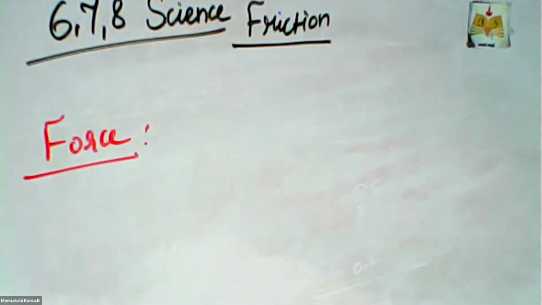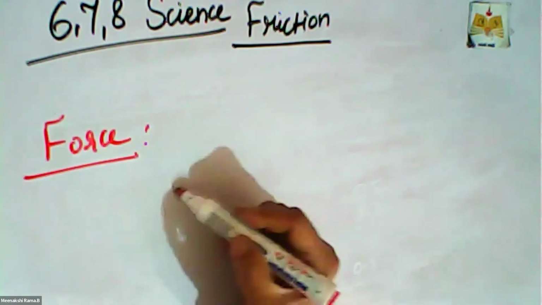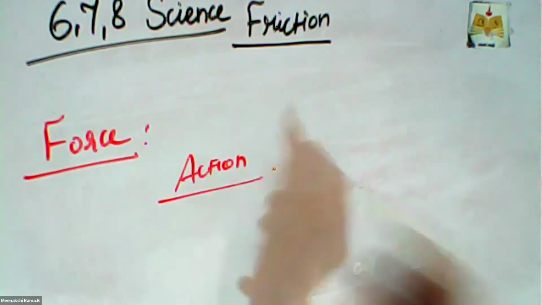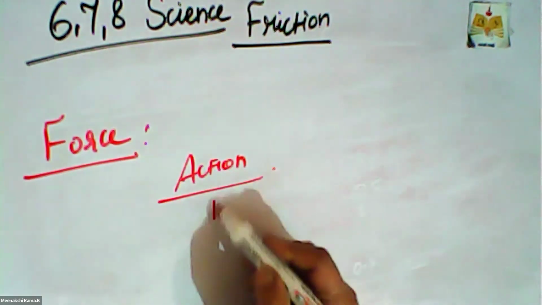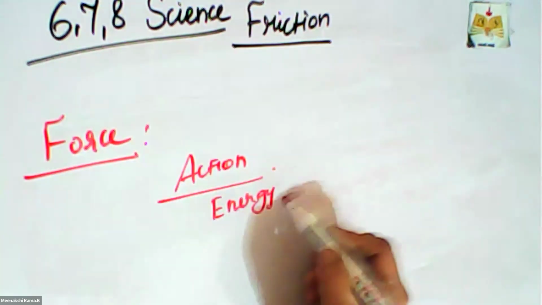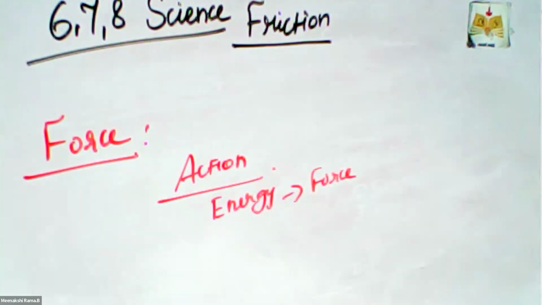We want to move, to draw, to write, to read, to move from one place to another. For each and every action, we need some energy. That kind of energy is called force. If we want to move a chair or a bench in a classroom, we need some energy. With the help of the energy, we move the bench or chair. So that is called force. The external force is applied in that area. So that is the explanation of force.